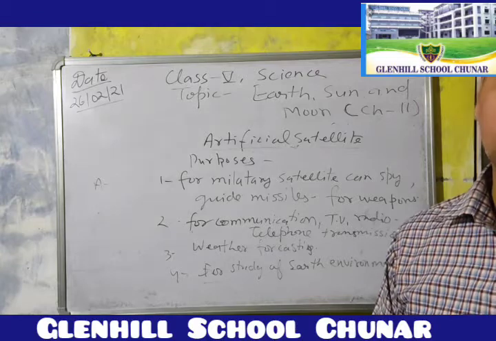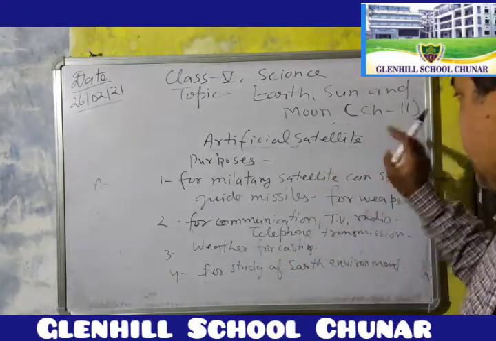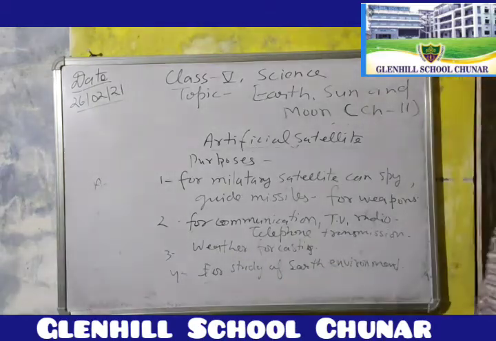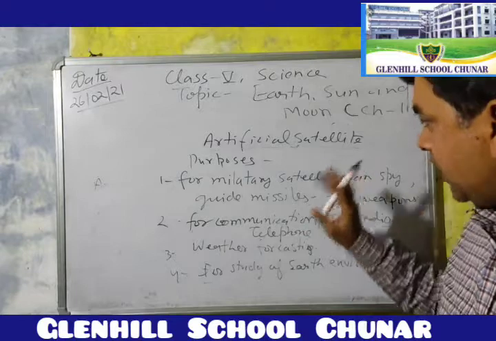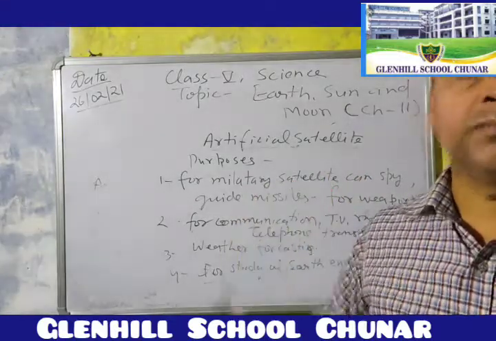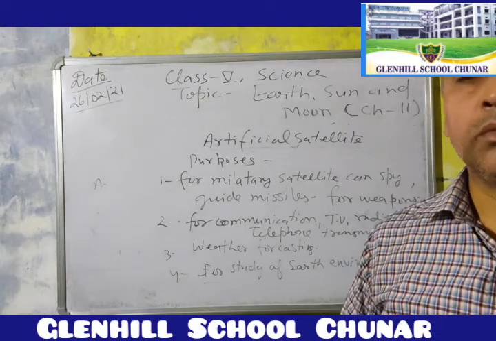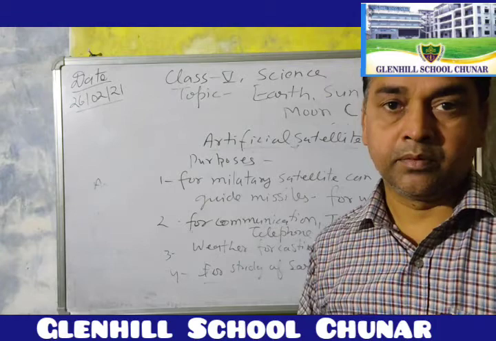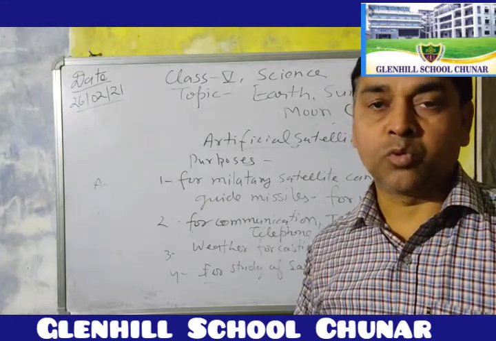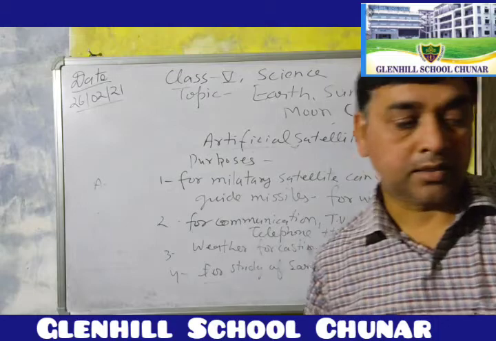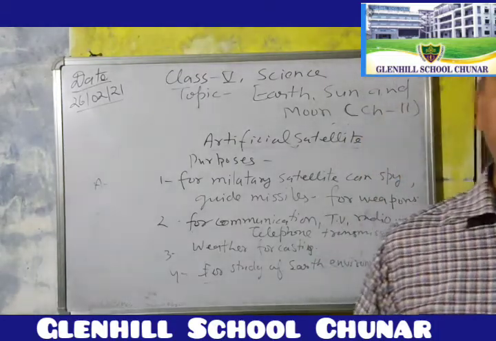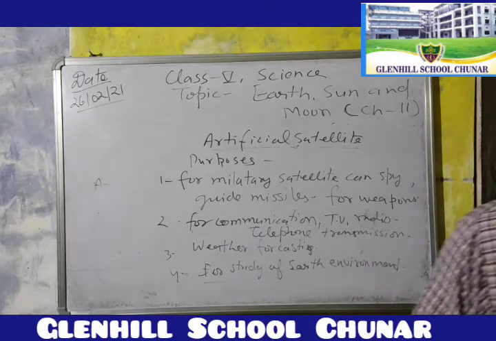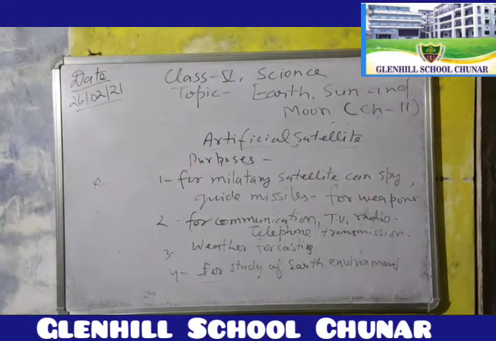Now this is the end of all your topics of chapter number 11, Earth, Sun and the Moon. Okay, so all of you first of all read all these, and I will give some exercises through your WhatsApp group by photograph. I will send photographs of some exercises given in your book, like true or false, fill in the blanks, MCQs, and one-word type. Okay, so students, you will fill them in your free time.